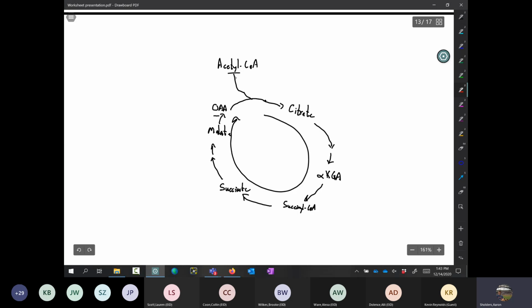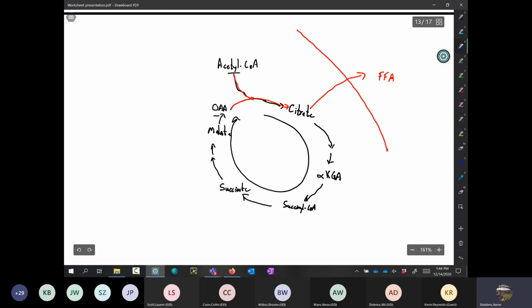So for instance, you could have one acetyl-CoA come in here, combine with one oxaloacetate, and become citrate. But that citrate could be removed from the mitochondria for other purposes. For instance, fatty acid synthesis, an anabolic process. Free fatty acids, not FAA, but FA. Okay, so that could be something that happens. Well, that means that the oxaloacetate that was used to make the citrate is not going to be regenerated. So we've dropped oxaloacetate.